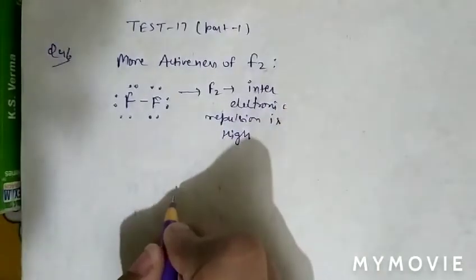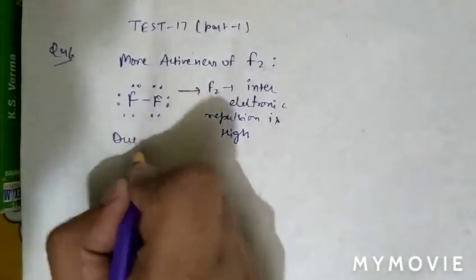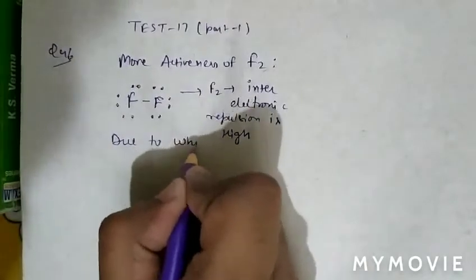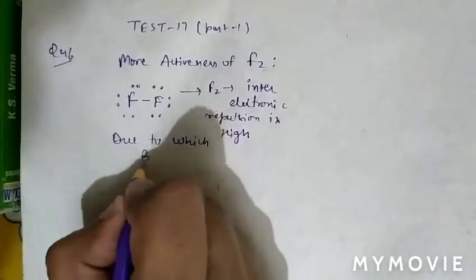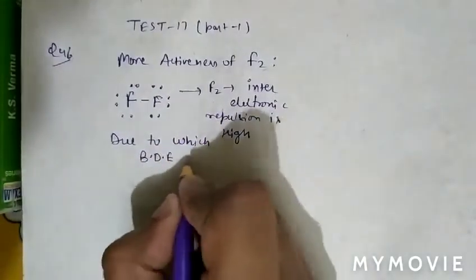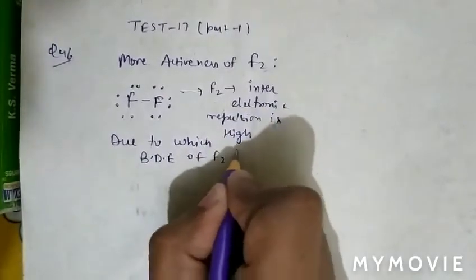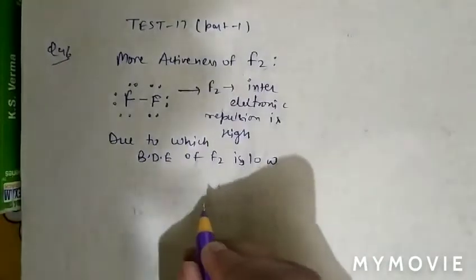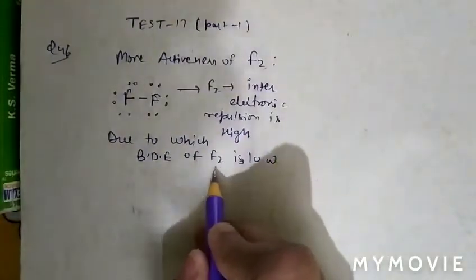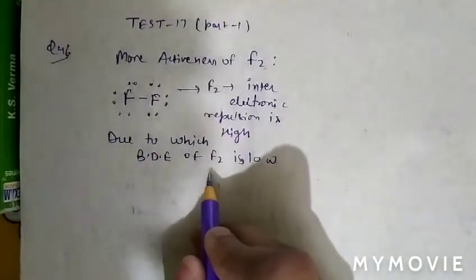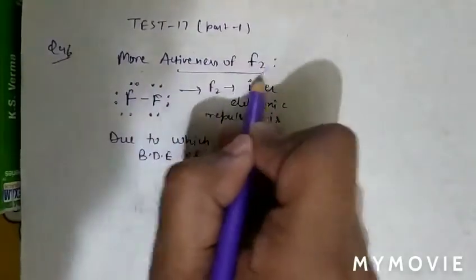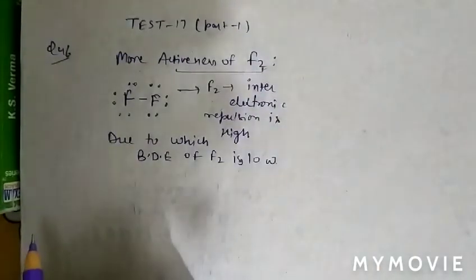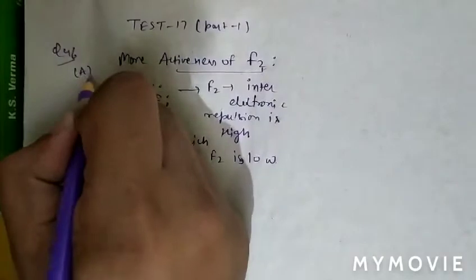Inter-electronic repulsion is high, due to which bond dissociation energy of F2 is low. Due to inter-electronic repulsion, bond dissociation energy of F2 is low. Hence, fluorine is more active. So question number 46, option A is correct.